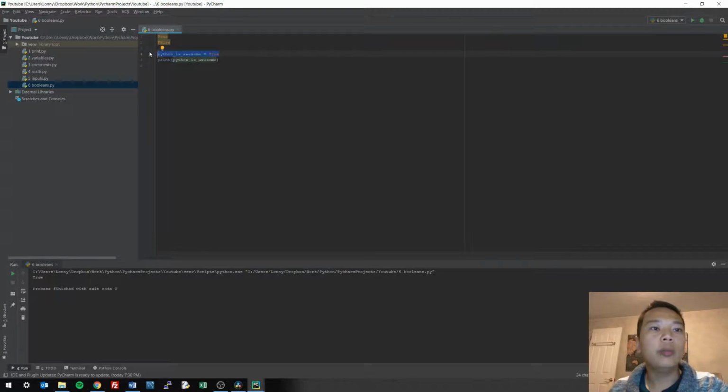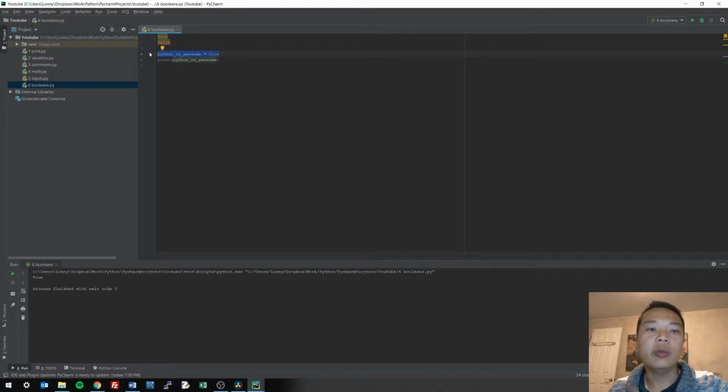And so why are Booleans important? Often in programming, you want to test if some condition is true or false, and based on that value, you would take different actions. For example, if raining is true, you would want to bring an umbrella. If false, you would want to leave that umbrella at home.